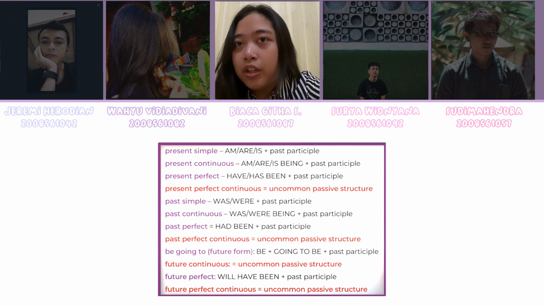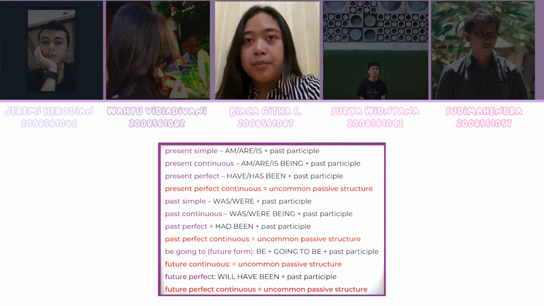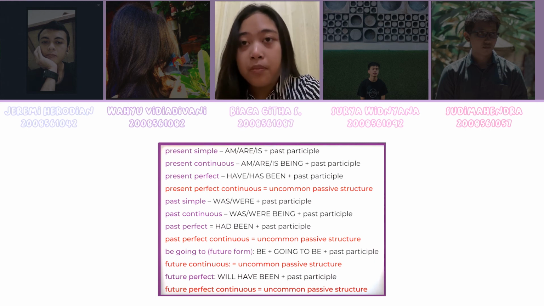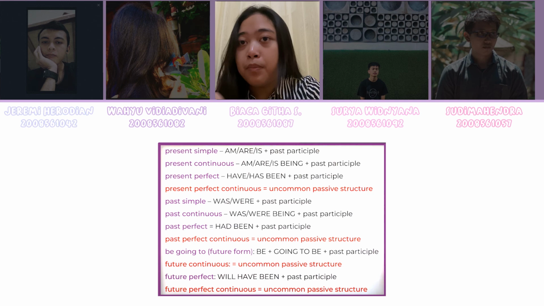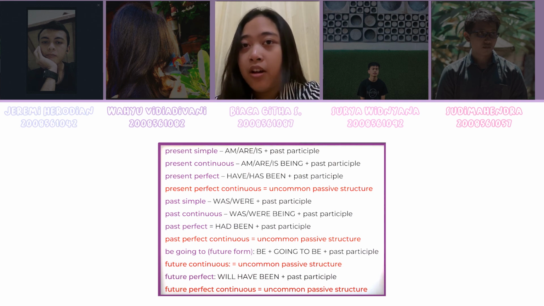Past perfect continuous is an uncommon passive structure. Be going to, or future form, is be plus going to be plus past participle. Future continuous is an uncommon passive structure. Future perfect is will have been plus past participle. And lastly, future perfect continuous is an uncommon passive structure.